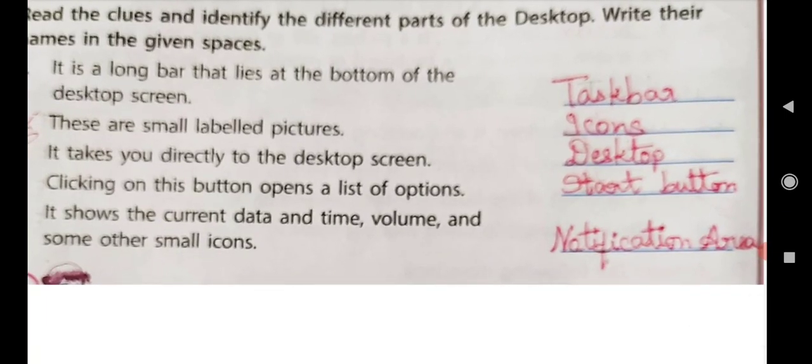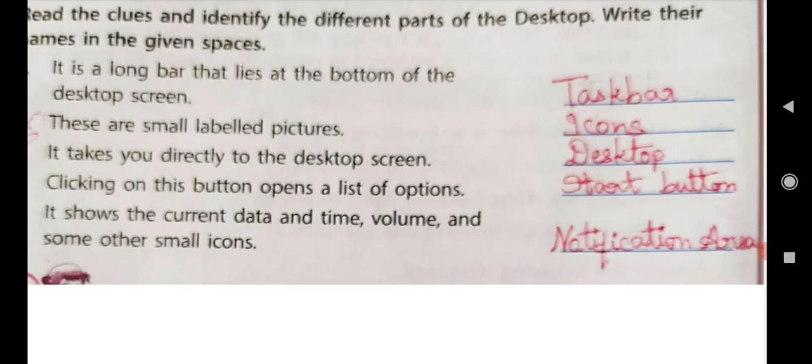Here it is a long horizontal bar that lies at the bottom of the desktop screen. Okay. So here, can you guess? Yes, it is taskbar. Taskbar is a long horizontal bar that lies at the bottom of the desktop screen.